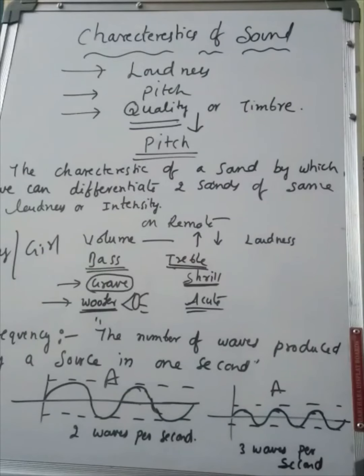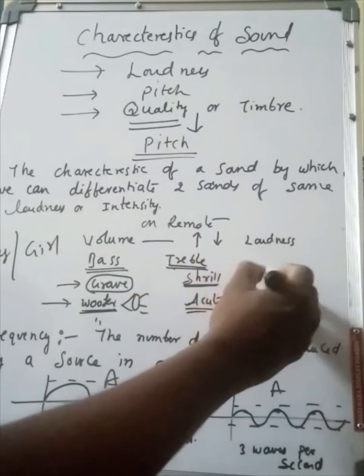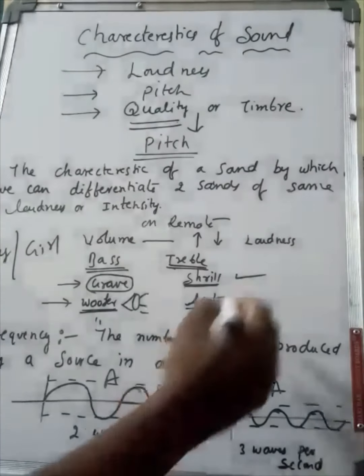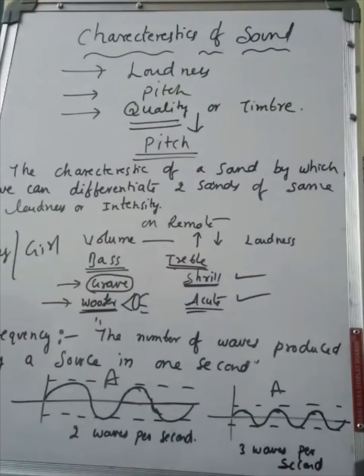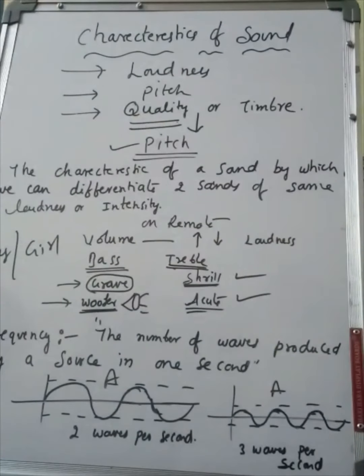Whereas a girl's voice is shrill. How are you? It's a different kind of sound. It is also known as acute sound. Because of this quality, nothing but pitch, we can differentiate the two sounds.